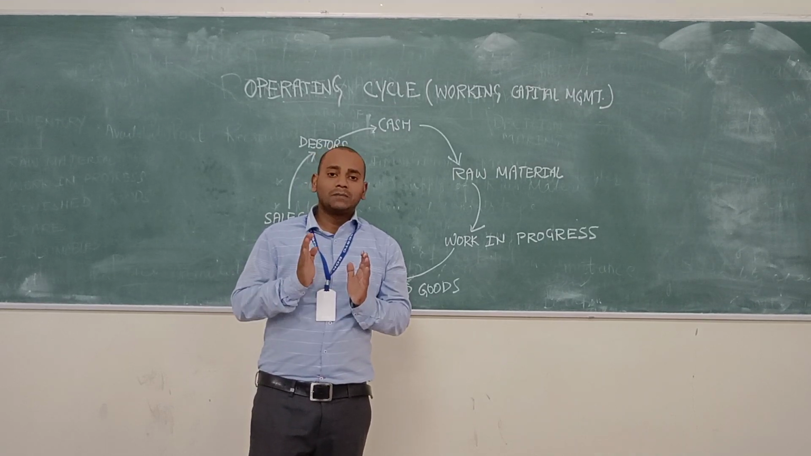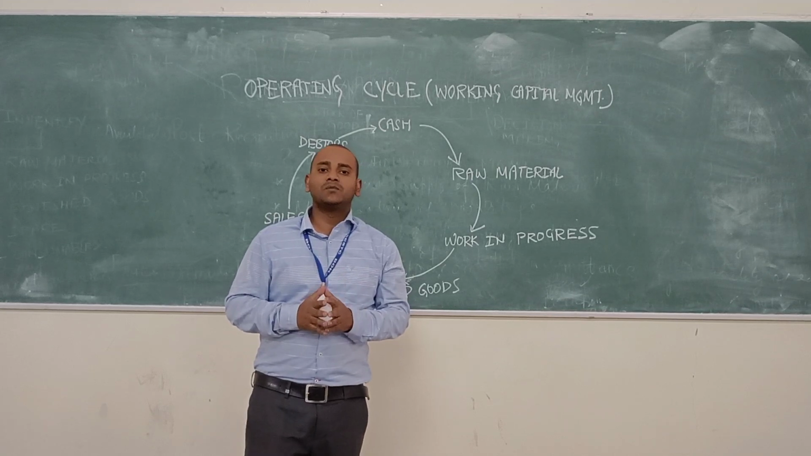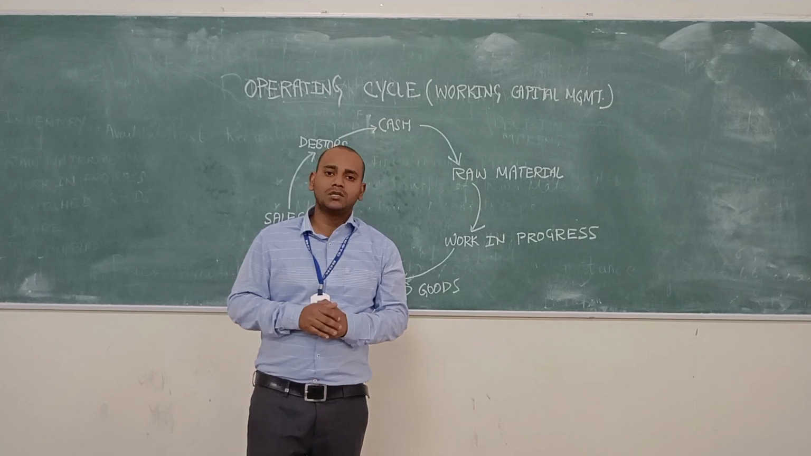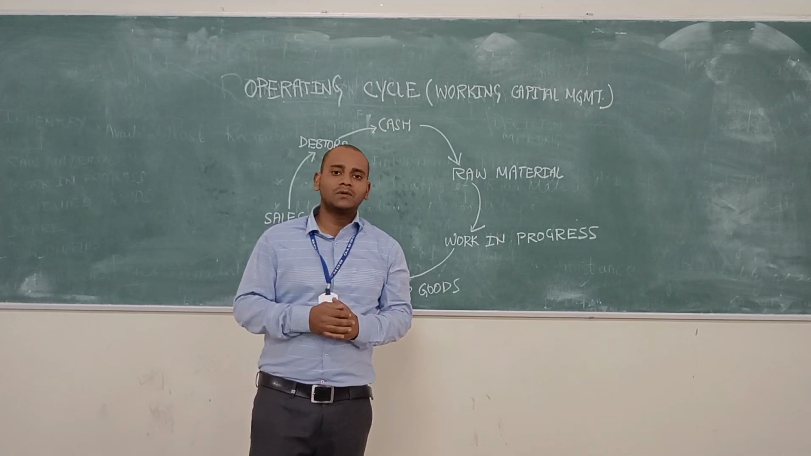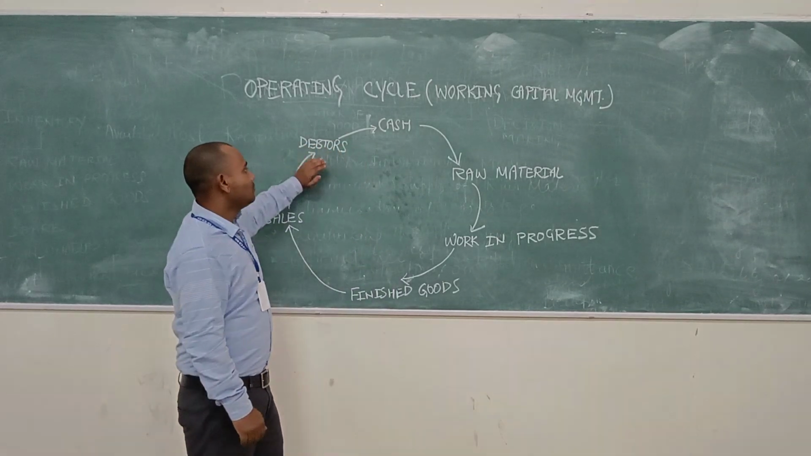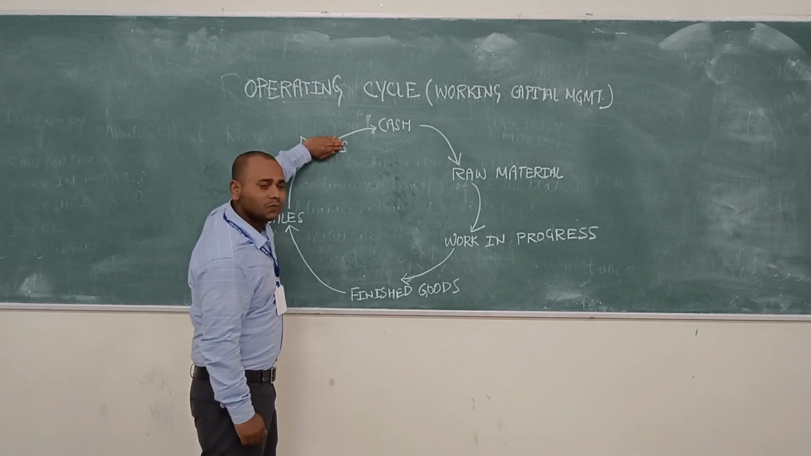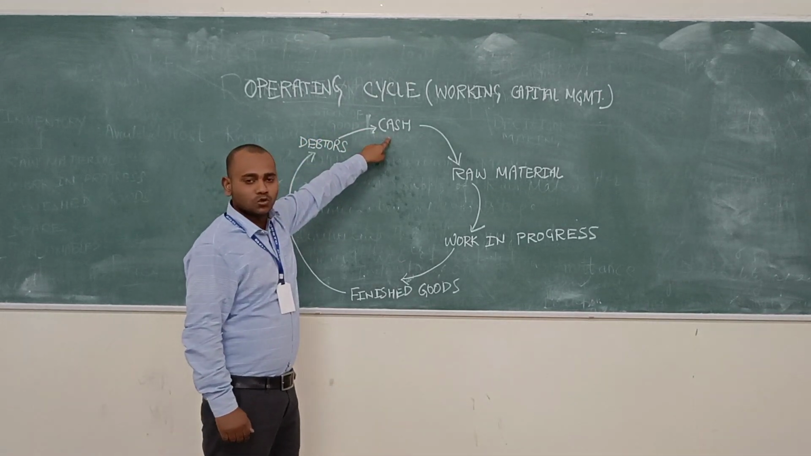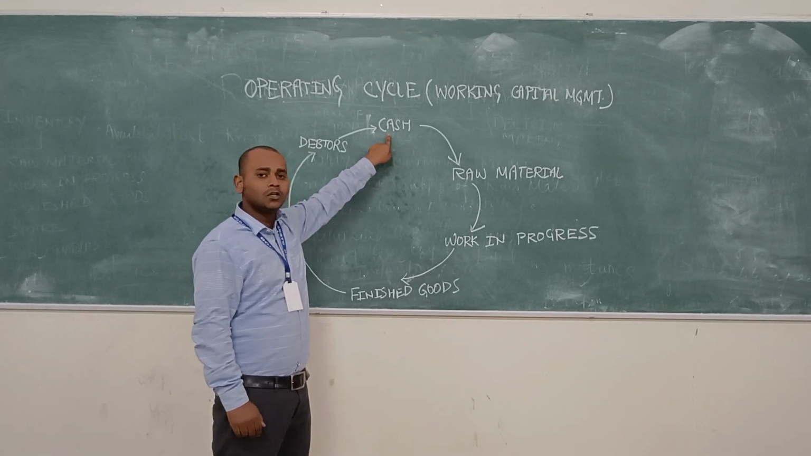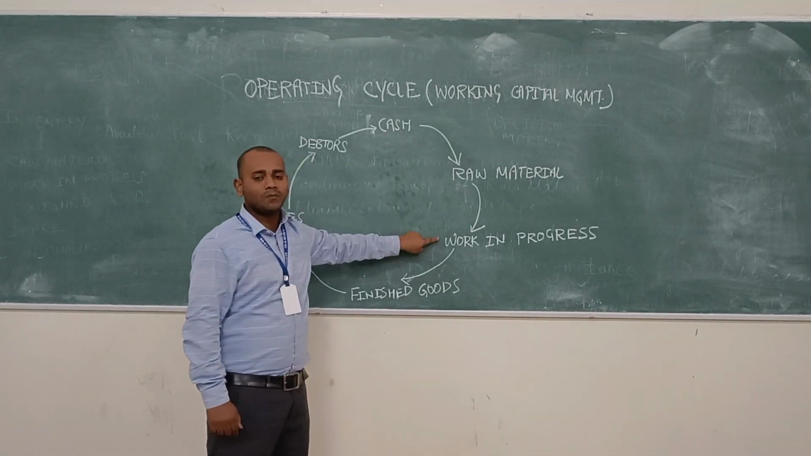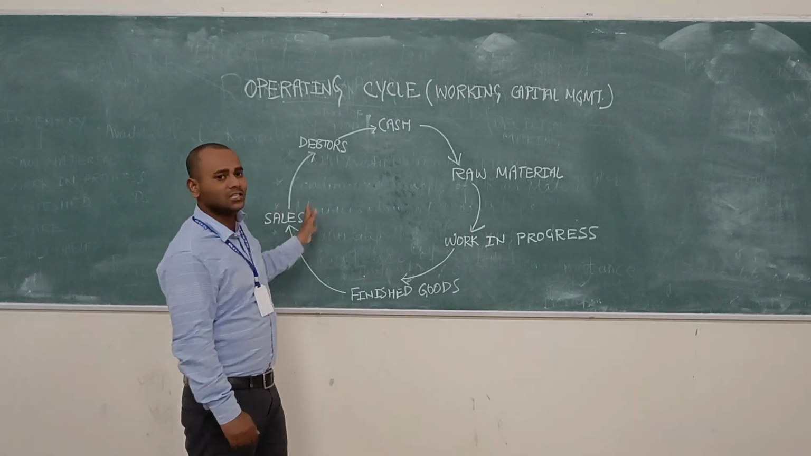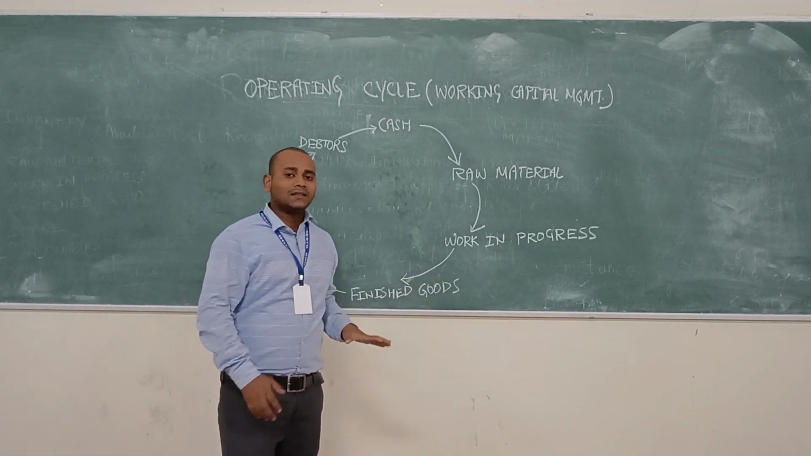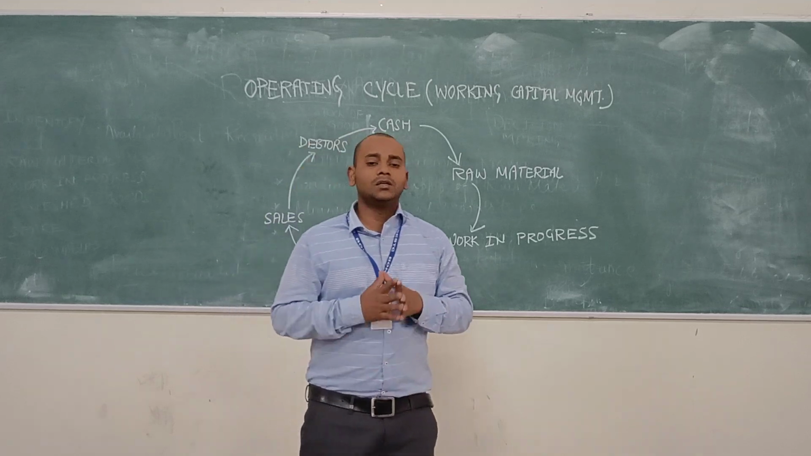So we should not maintain a liberal credit policy in any type of business. If we maintain a liberal credit policy and allow maximum credit to individuals, then our money will be blocked here and we will not get back our money. So it will be very difficult to again purchase the raw materials and work in progress, and all these things will not run efficiently. So I think this operating cycle is clear to you.